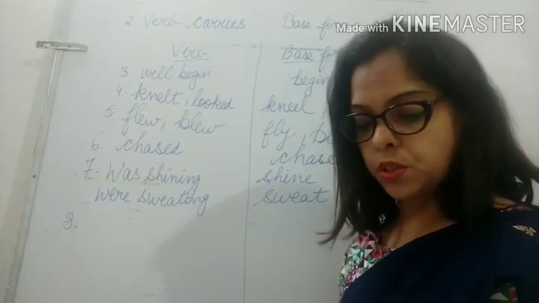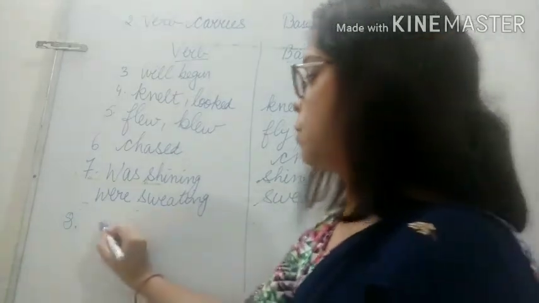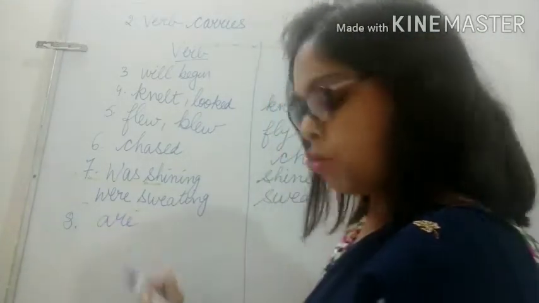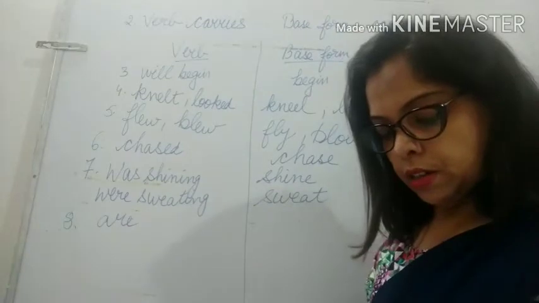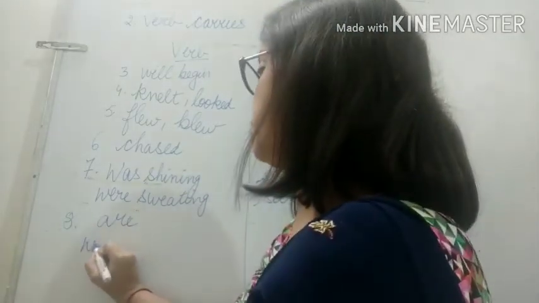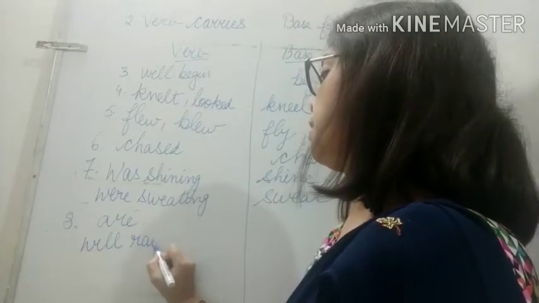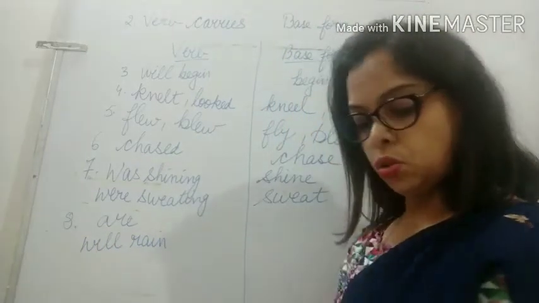There are dark clouds in the sky and it will rain soon. So, are is the verb, right? And there is one more verb. There are dark clouds in the sky and will rain. Will rain is the other verb.